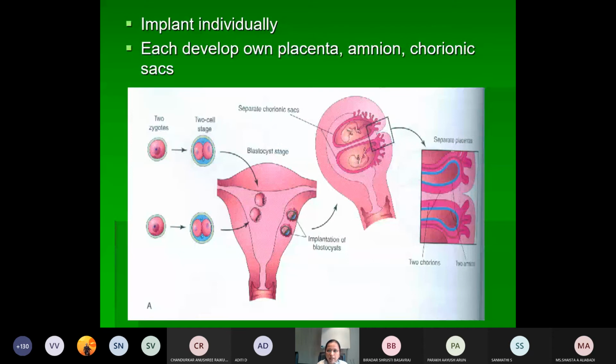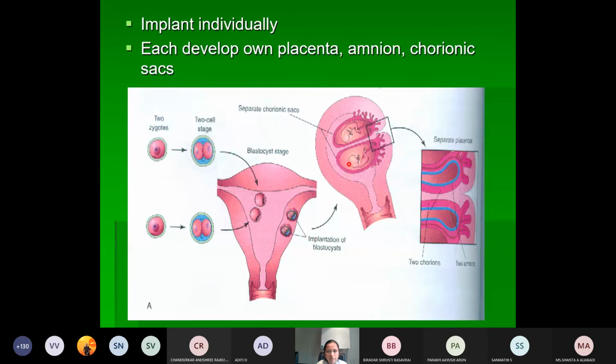So each will be having their own placenta, amnion, chorionic sac, and they implant individually. You can see here the two zygotes are formed because two ova are fertilized in the same cycle by two different sperms. So two zygotes, they will be separately implanted into the uterine cavity.